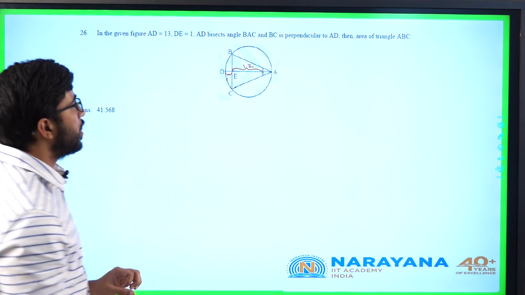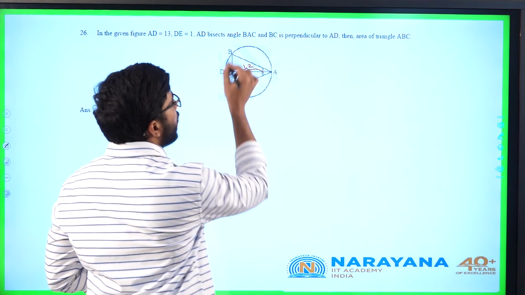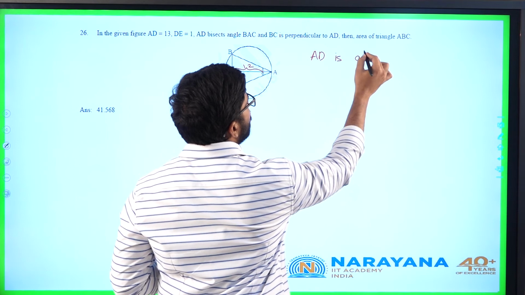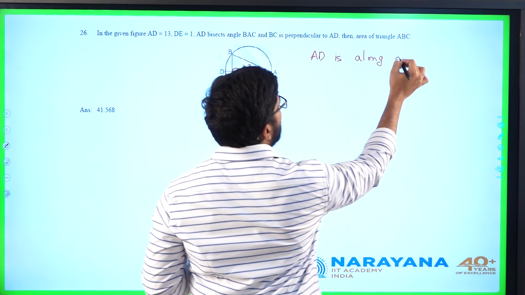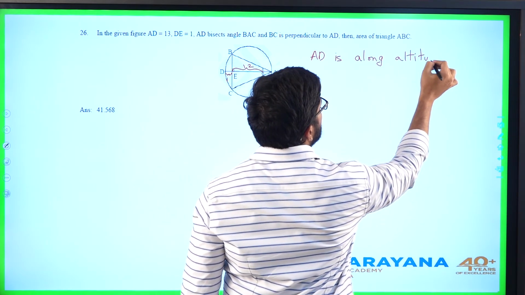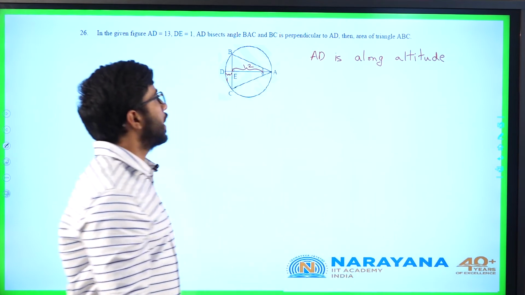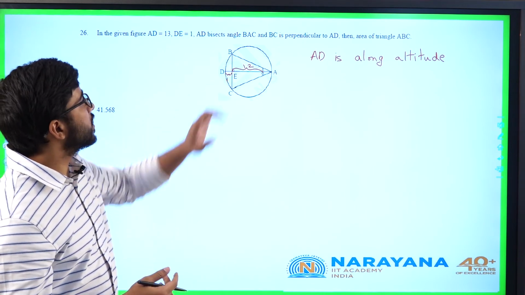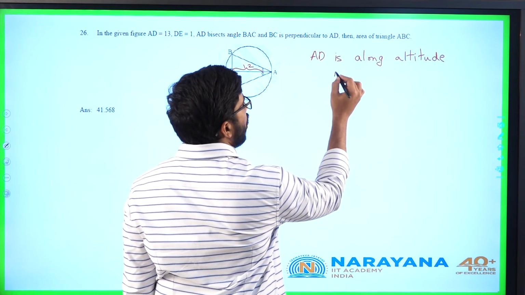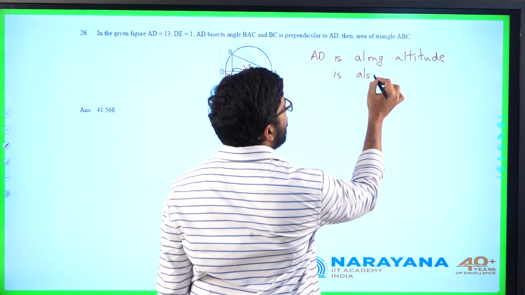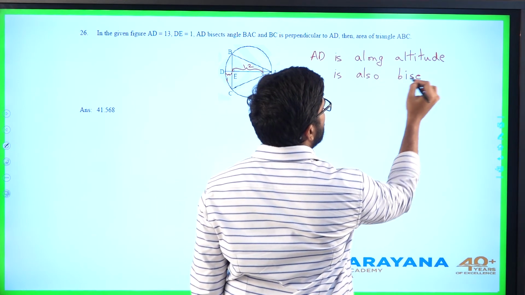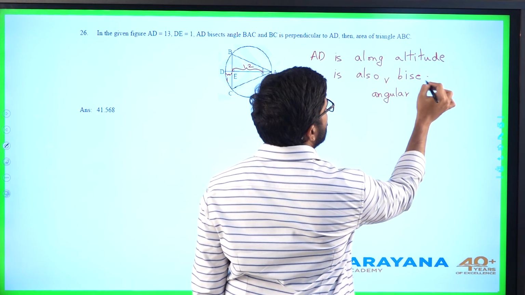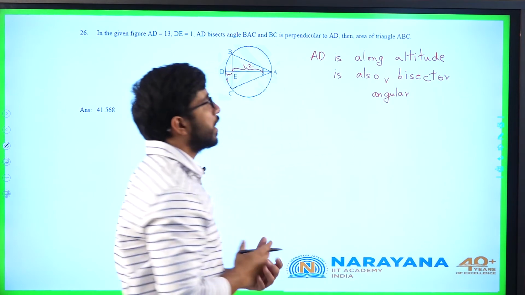For this triangle AB, he mentioned BC is perpendicular to AD. So can I say AD is along the altitude first of all? AD is along the altitude, and he also mentioned the condition that it bisects angle BAC, it is also the angular bisector.